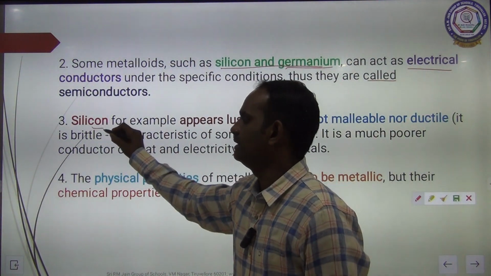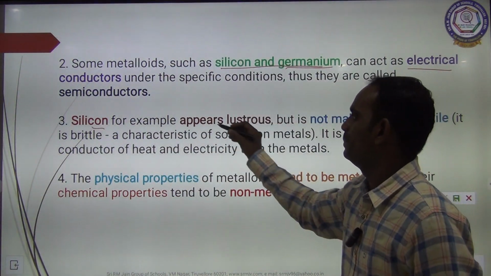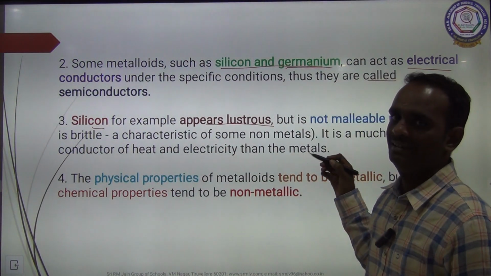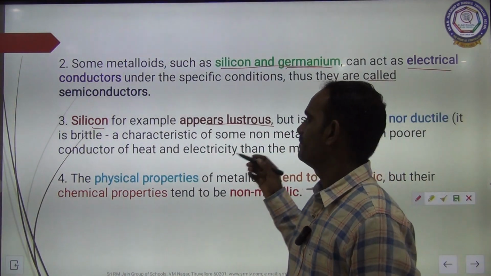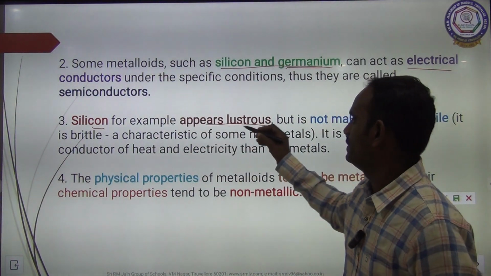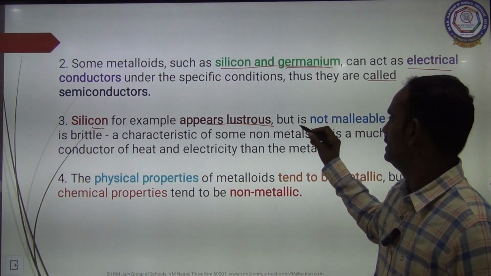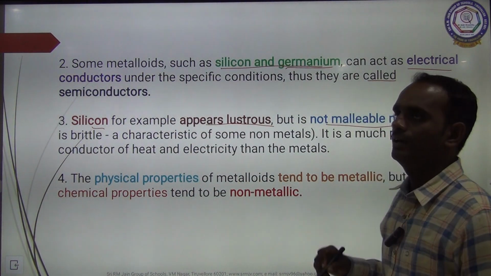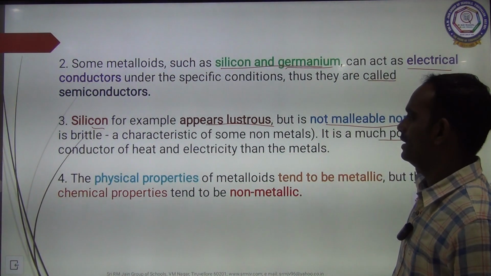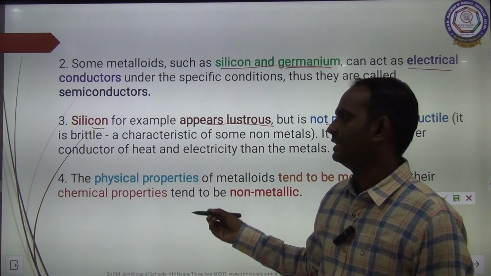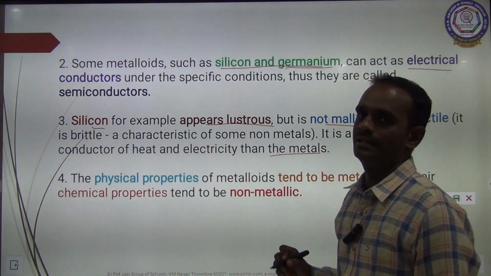Silicon, for example, appears lustrous. Non-metals do not shine, but silicon is shiny. It appears lustrous but is not malleable or ductile. It is a much poorer conductor of heat and electricity than metals.